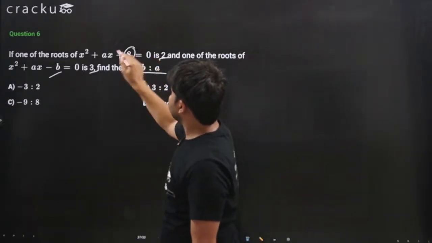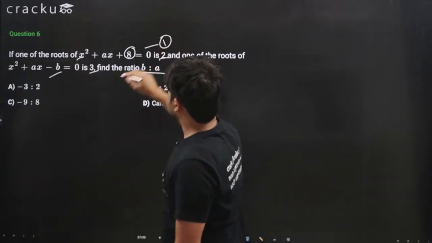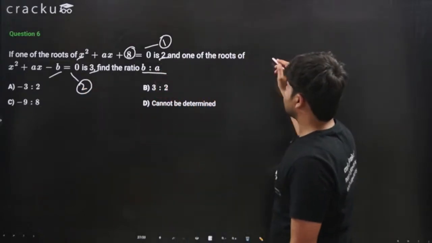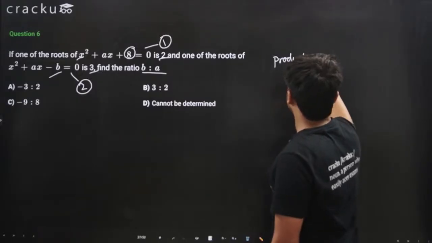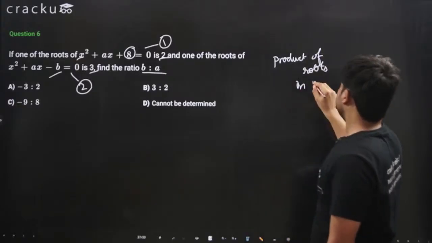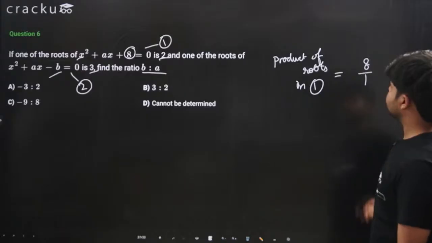So the product of roots is a upon 1 in this one. In the first equation, let's call this the first one, and this the second one. In the first equation, the product of roots will be given by a over 1.